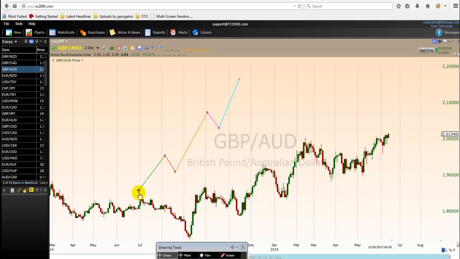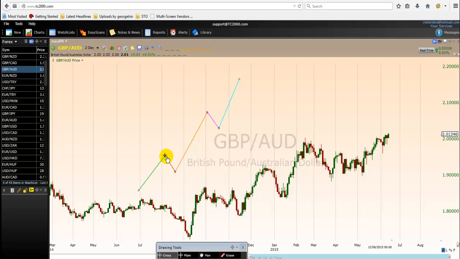Now we have three motive waves: first wave, third wave, and the fifth wave. These are what we call the motive waves. The waves that are going in the direction of the trend are called motive waves. So if we have an up move, as you can see here, the waves that are going in the direction of the trend are the motive waves. You can see the first wave is going in the direction of the trend, the third wave is going in the direction of the trend, and the fifth wave also is going in the direction of the trend. That's why we call them the motive waves, okay? Think of motor, propelling waves, all right?